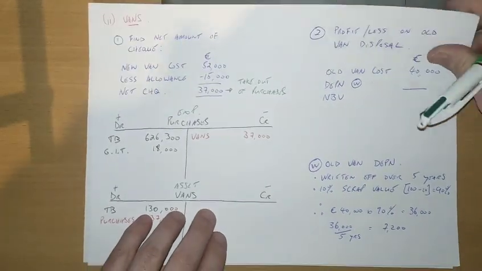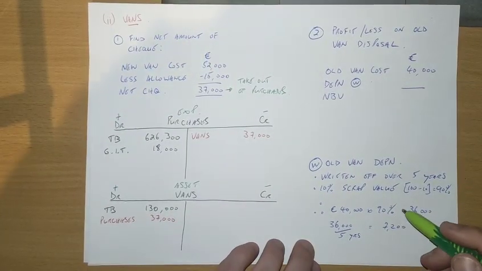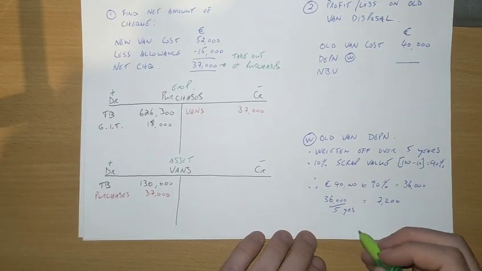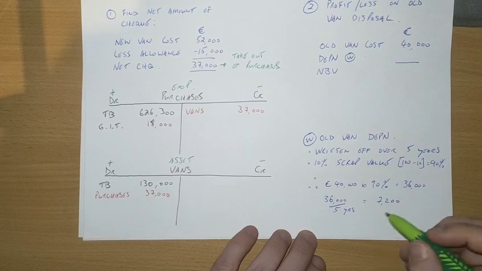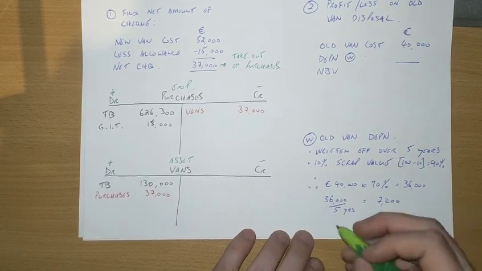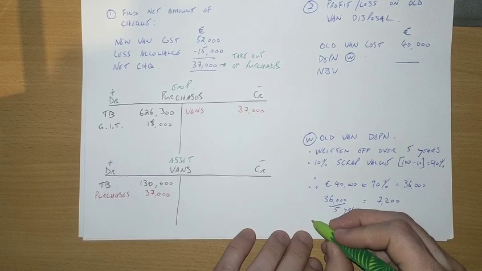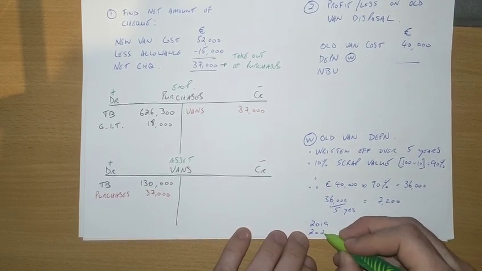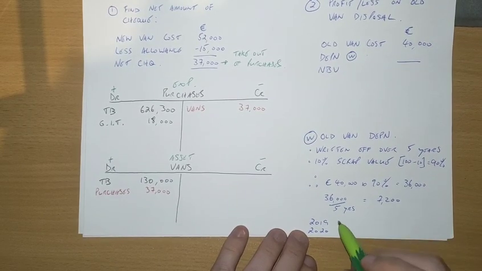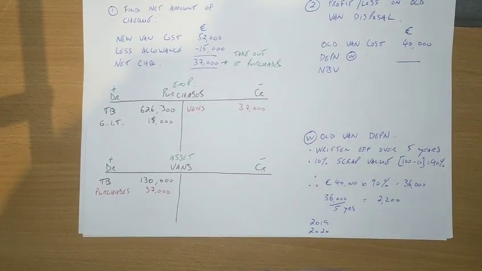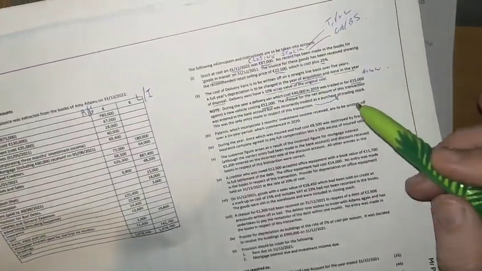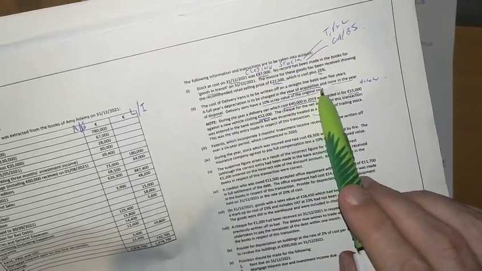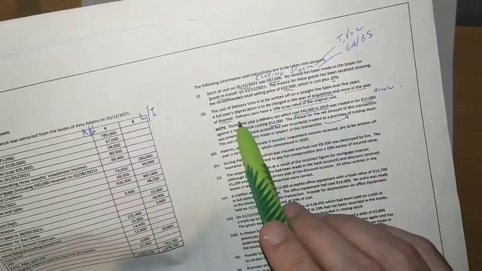So now we're doing the year end 2021. All right. So usually, what you do is you have to work out how many months or years they have had it, but they're kind of using years in this one. All right. So they have the van for 2019, right, and 2020 and 21. But the thing to make a note of here is, right, they're telling us that a full year's depreciation is to be charged in the year of acquisition and none in the year of disposal, right?